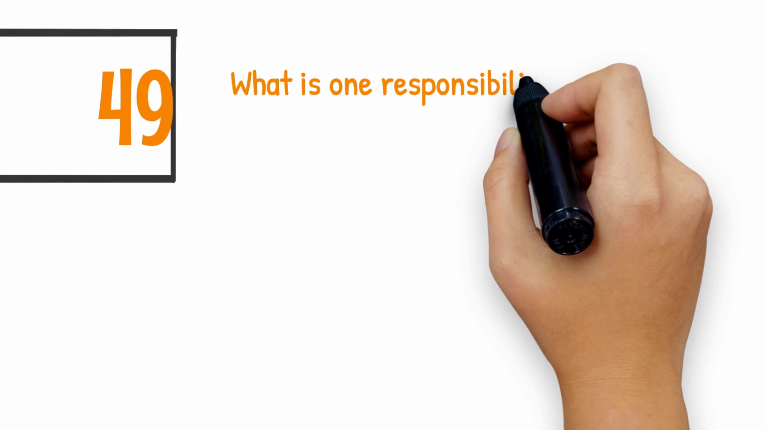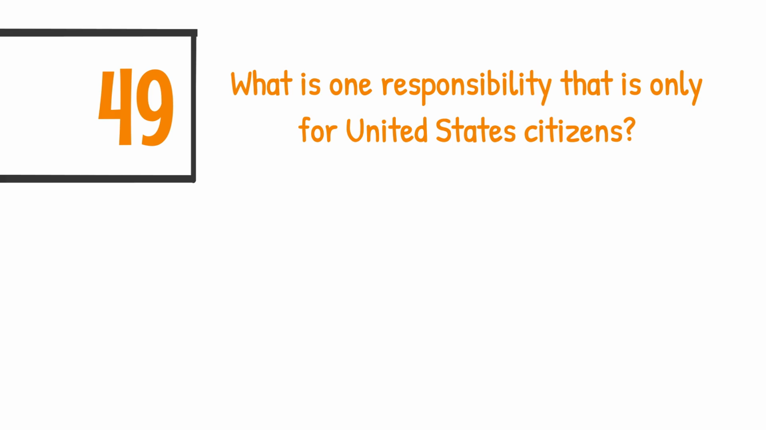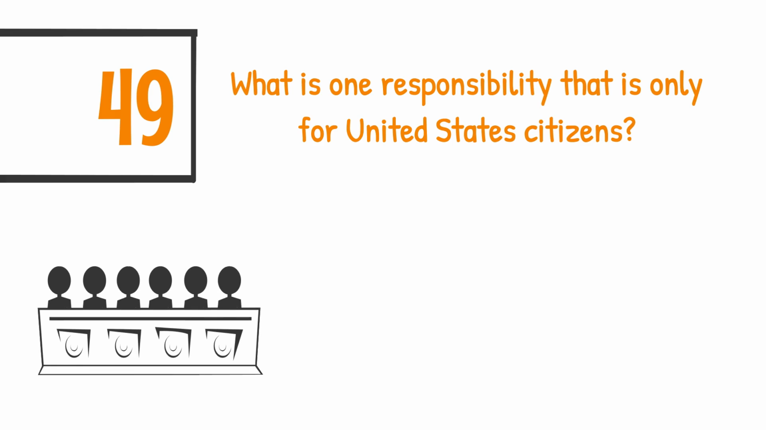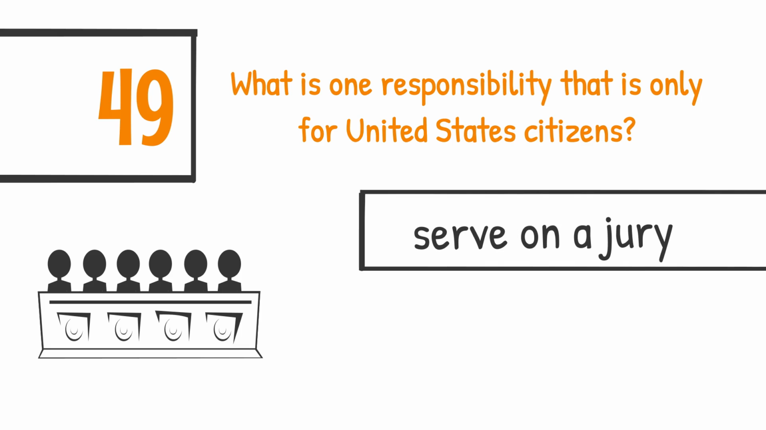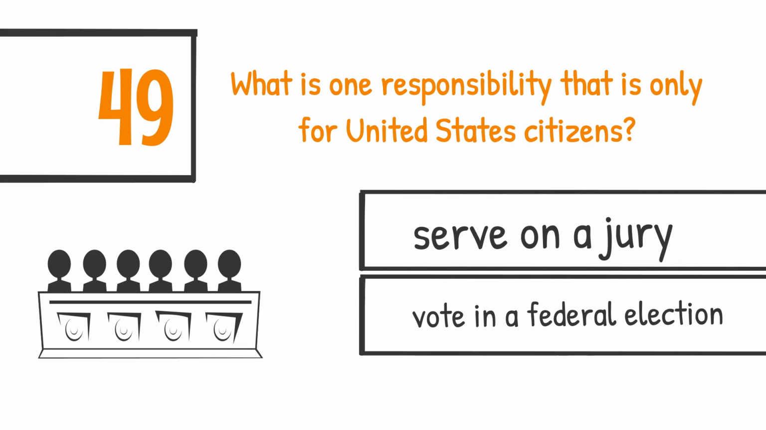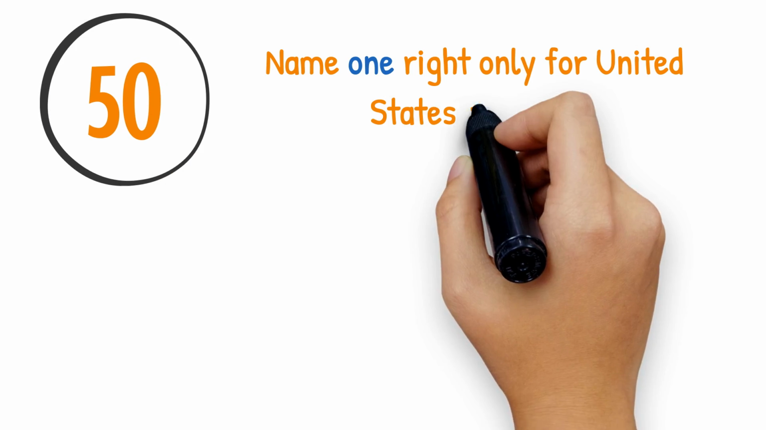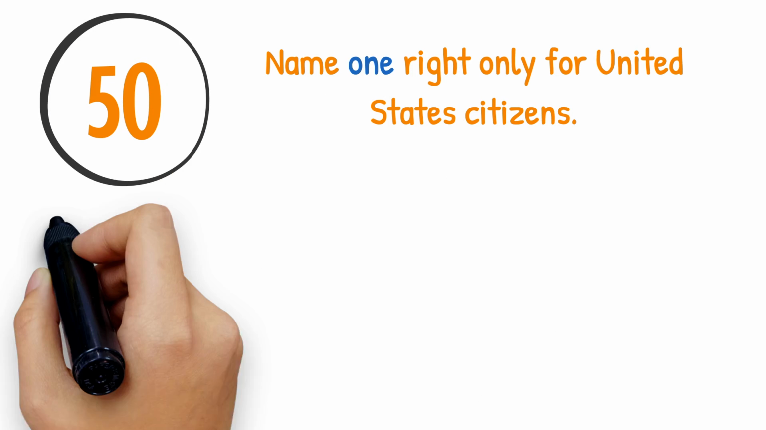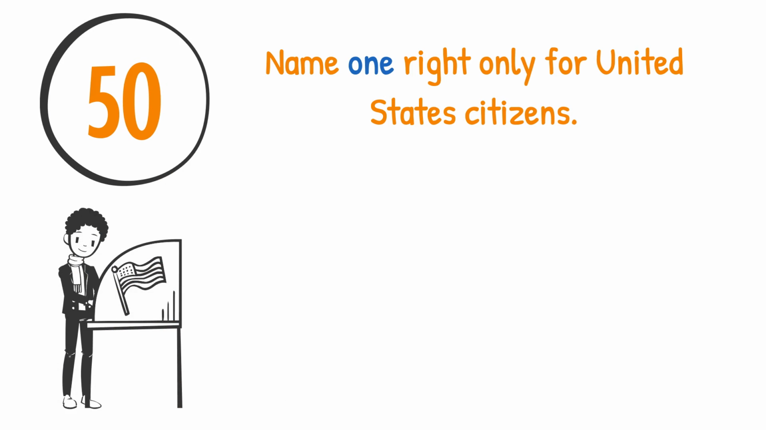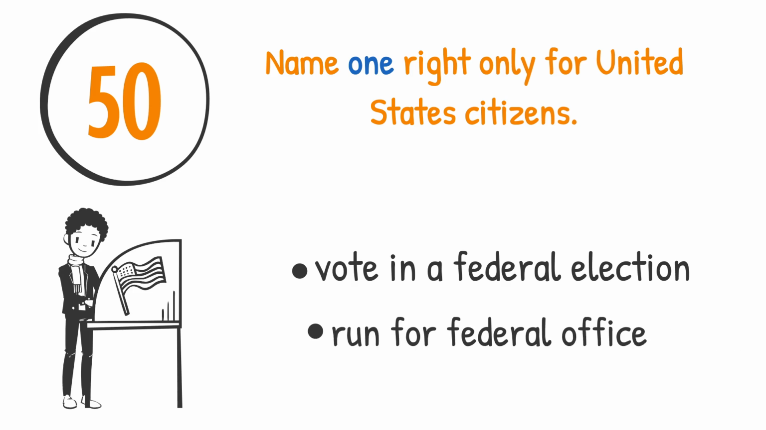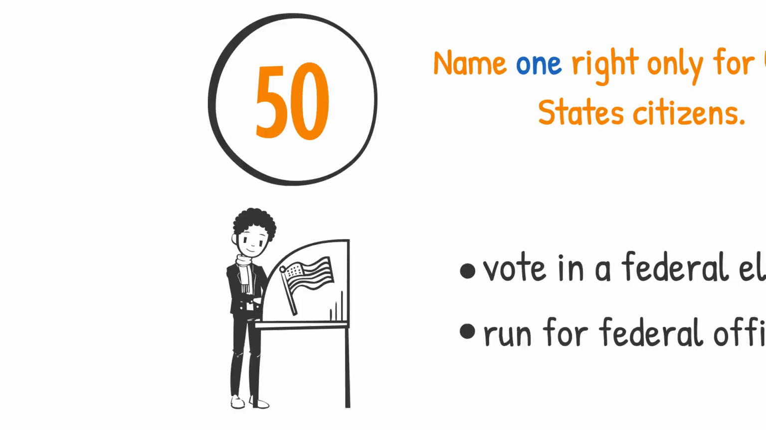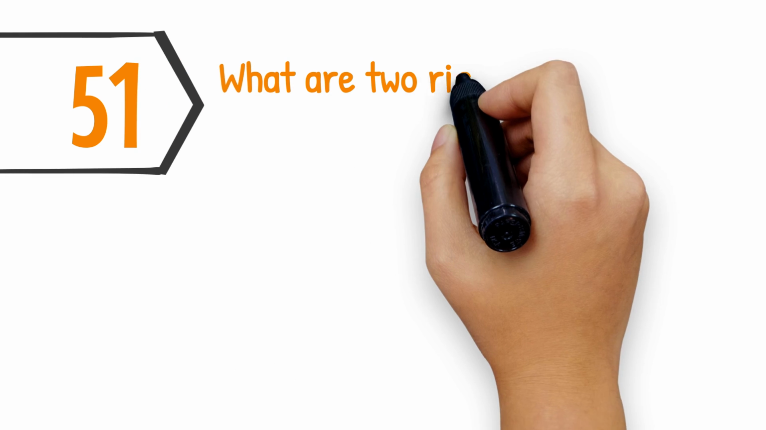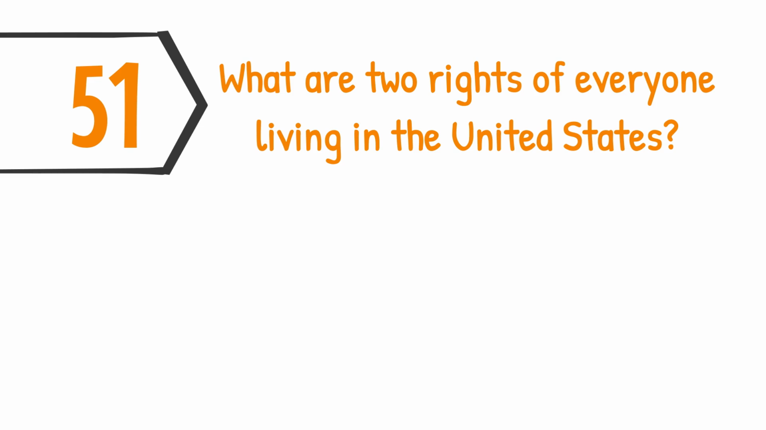What is one responsibility that is only for United States citizens? Serve on a jury, and vote in a federal election. Name one right only for United States citizens. Vote in a federal election or run for federal office. What are two rights of everyone living in the United States?